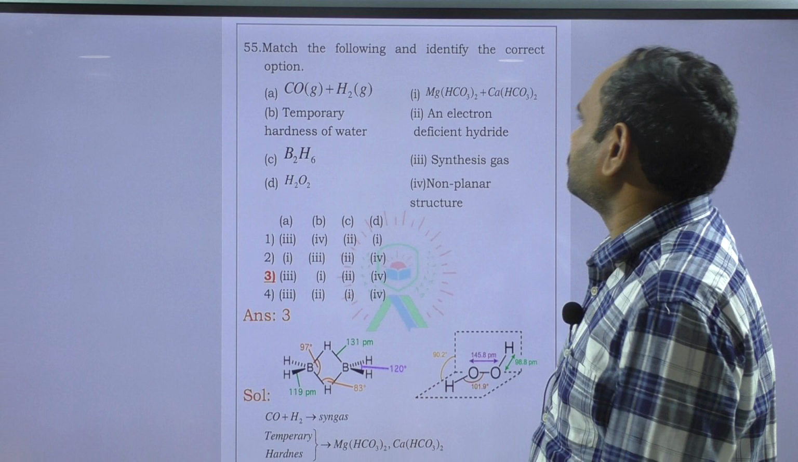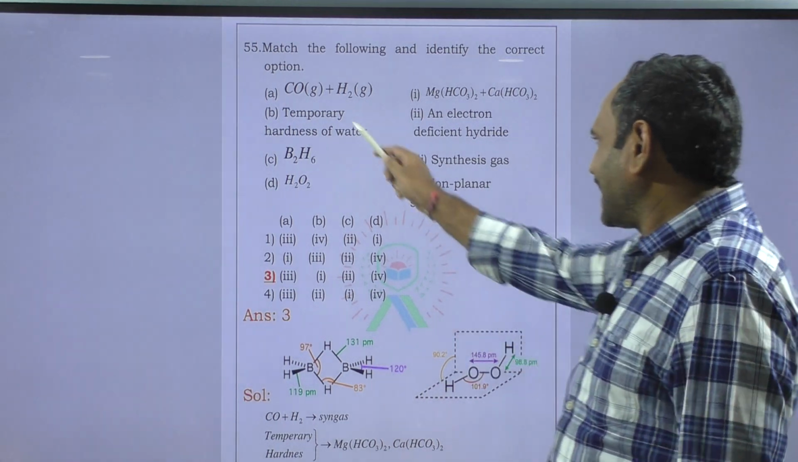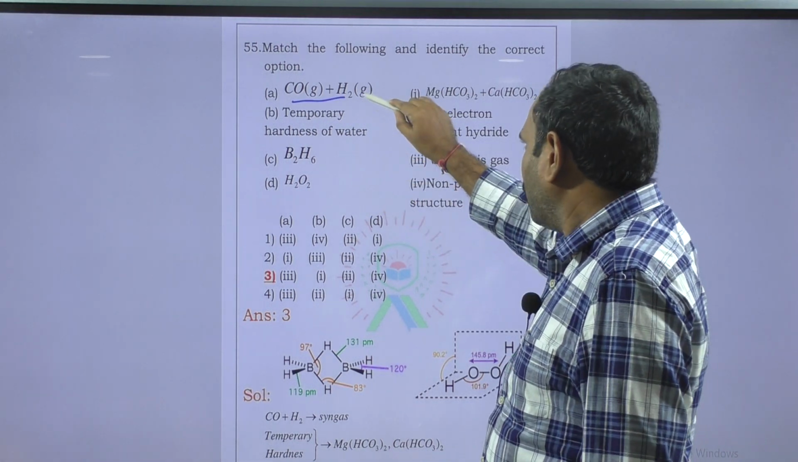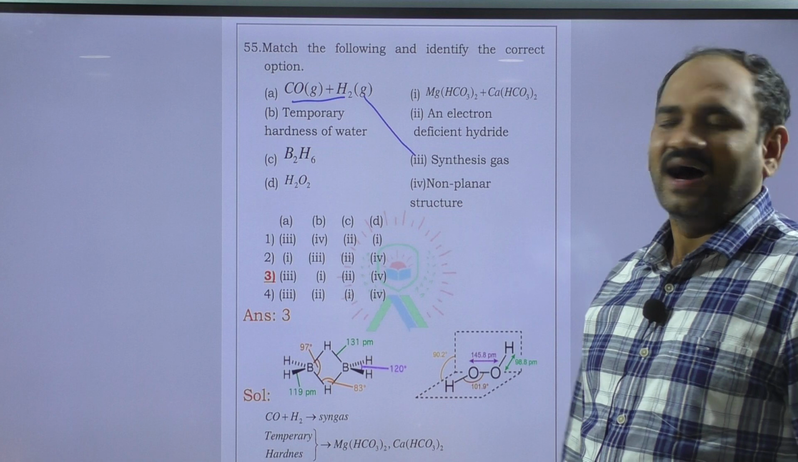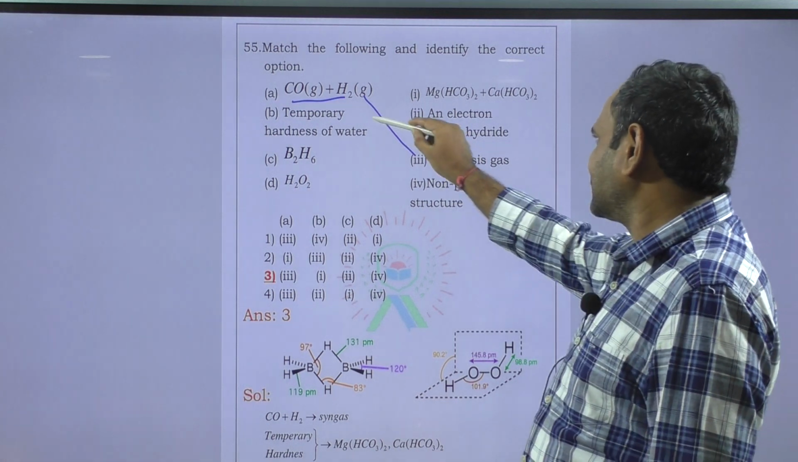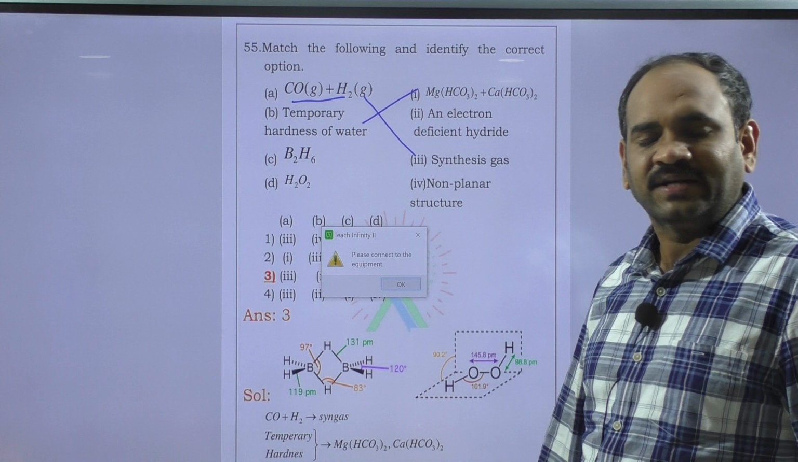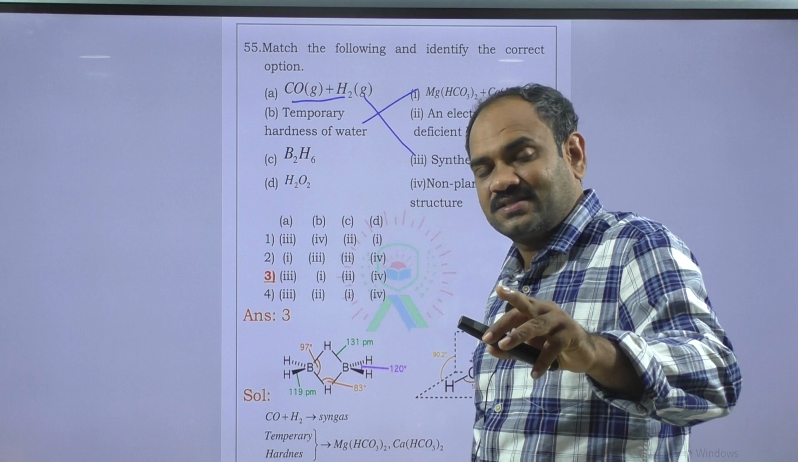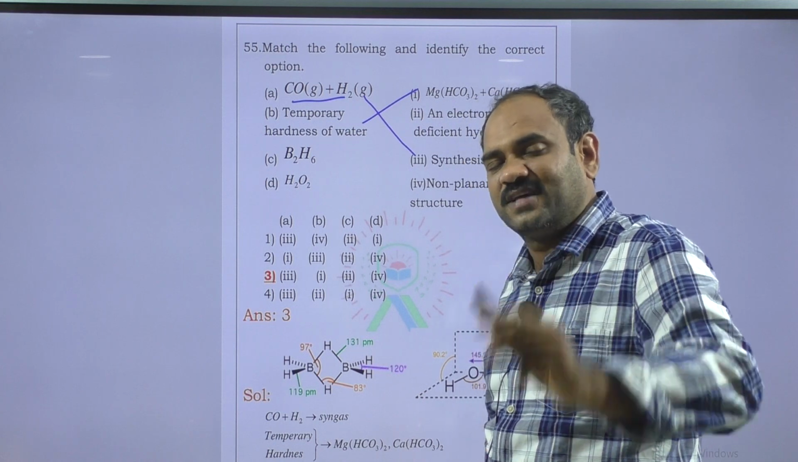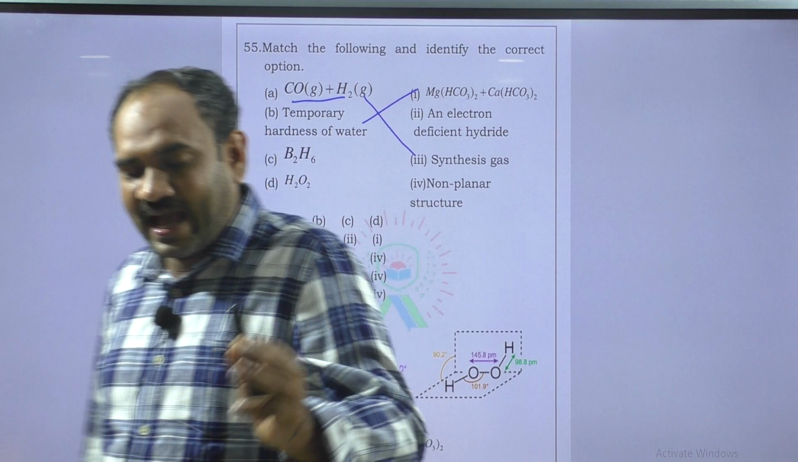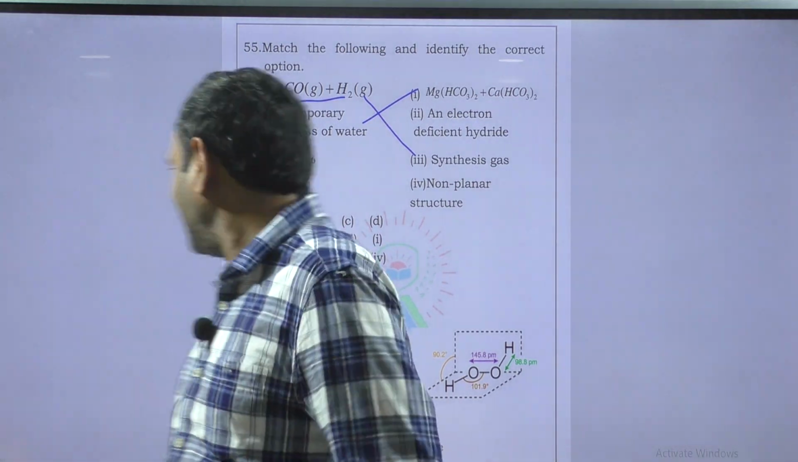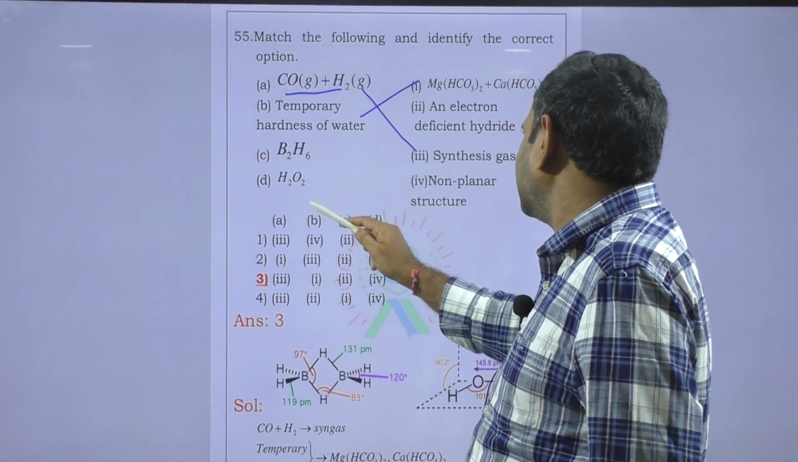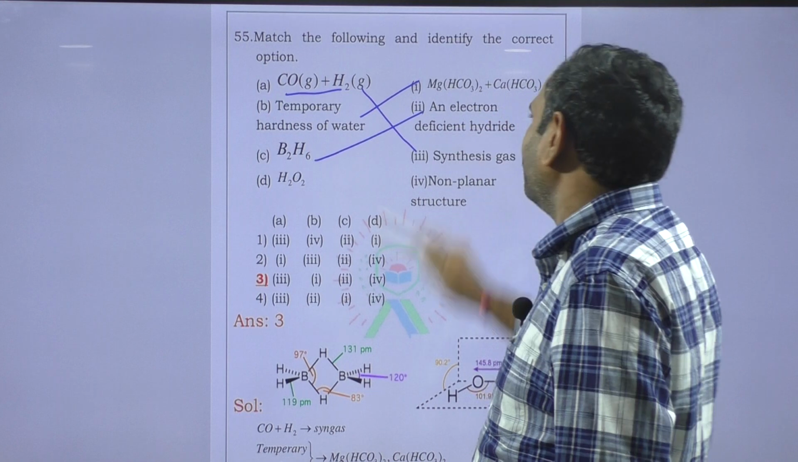Next question. Match the following. Here carbon monoxide and hydrogen is called syngas or synthesis gas. Hardness of water: temporary hardness is due to the presence of magnesium and calcium carbonates and bicarbonates, and permanent hardness is due to the presence of magnesium and calcium chlorides. And B2H6 is electron deficient.